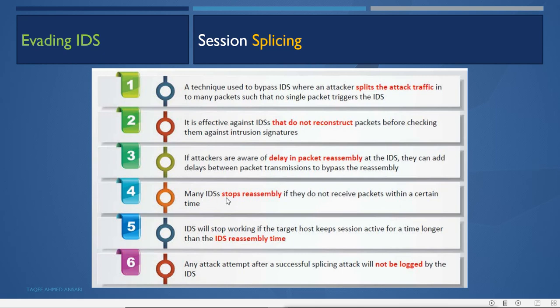Many IDSs stop reassembling if they do not receive packets within a certain time. They will wait for a certain amount of time, then time out and leave all the remaining packets. The IDS will stop working if the target host keeps the session active for a time longer than the IDS reassembling time. Then any attack attempts after a successful slicing attack will not be logged by the IDS. The attack happens on the end system, but it is not being logged by the IDS because it is not detected.